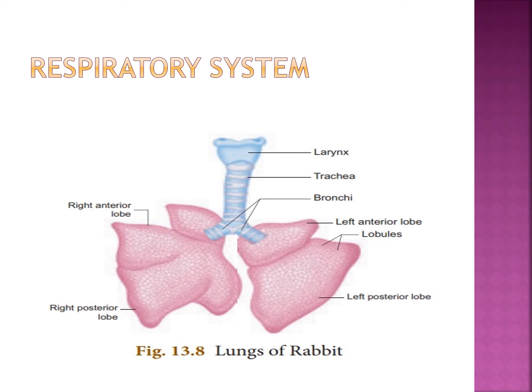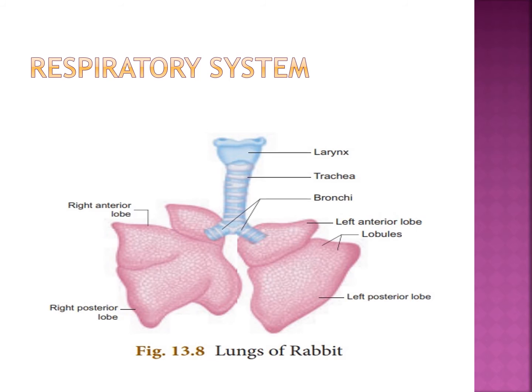On the lower side of the thoracic cavity is the dome-shaped diaphragm. Diaphragm means what? It is in between the thoracic cavity and abdomen, one dome-shaped diaphragm.